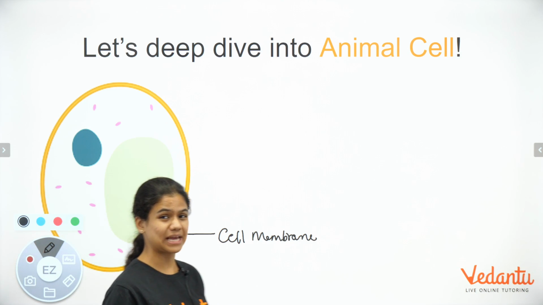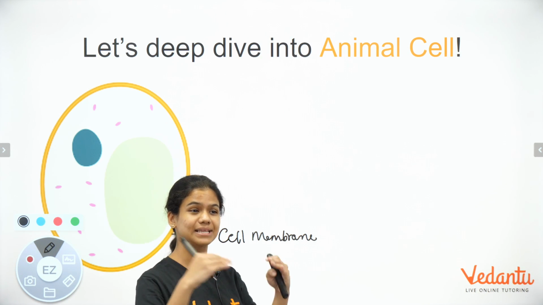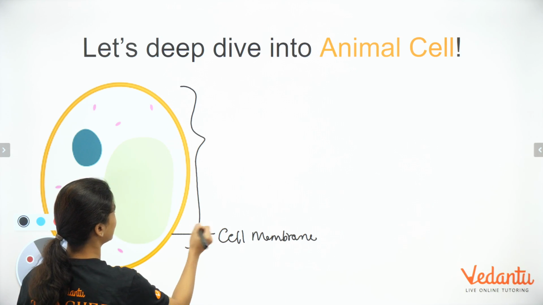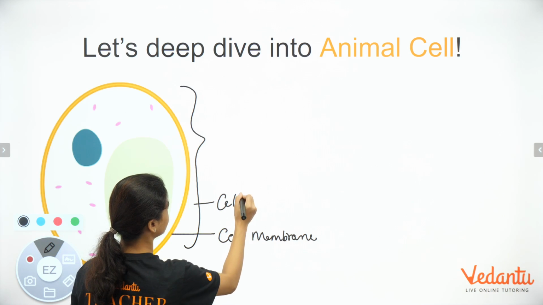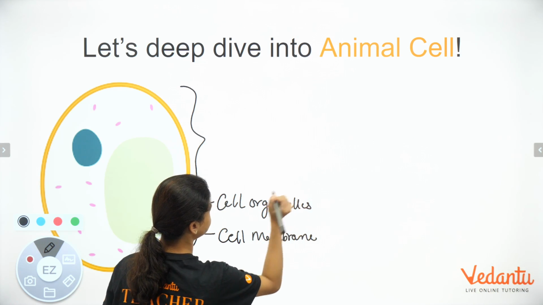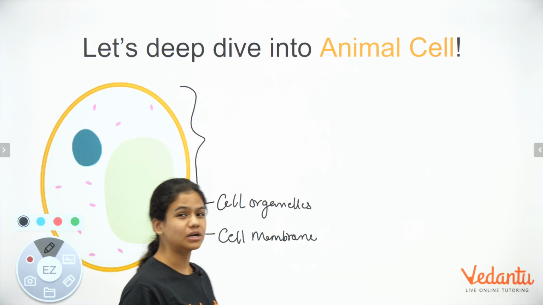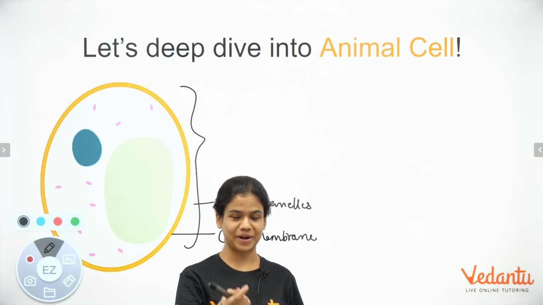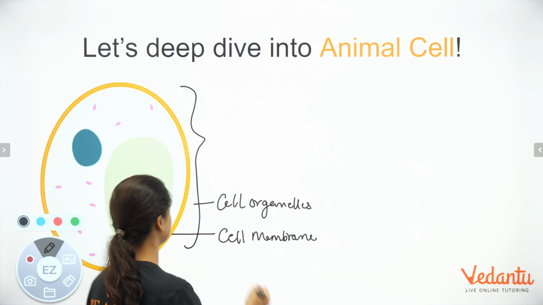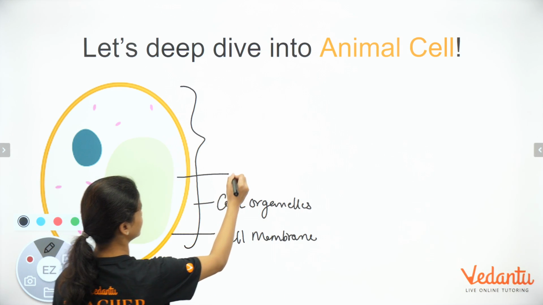We learned about cell organelles, everything that is inside the cell. So I'm going to do that, and then we learned about a jelly-like structure which is present inside the cell. That structure is called cytoplasm. So I'll name it here.